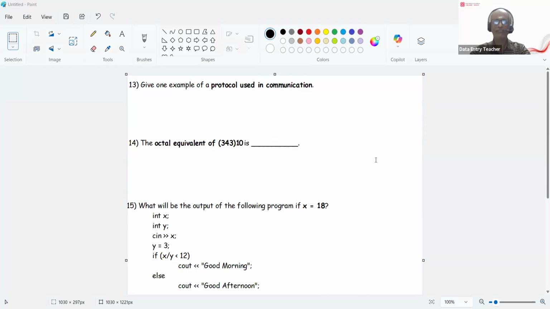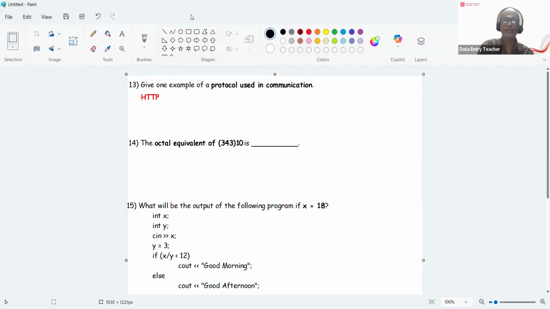So give one example of a protocol used in communication is nothing but the HTTP and HTTPS. So you can write HTTP. Secure HTTP. HTTPS is secured HTTP. So octal equivalent of the decimal 343. So what you have to do, you have to divide 343 by 10.